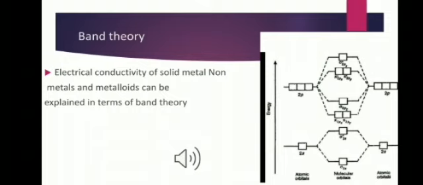Electrical conductivities of solid metals, non-metals and metalloids can be explained in terms of band theory. The band formation can be correlated to the formation of molecular orbitals by the interaction of the atomic orbitals. Now, as you can see in the figure, we know that atomic orbitals of the atoms in the crystal combine to form molecular orbitals, which are spread over the complete crystal structure.